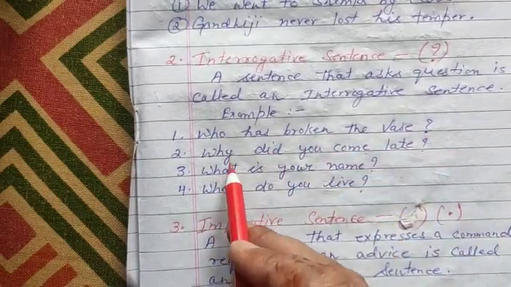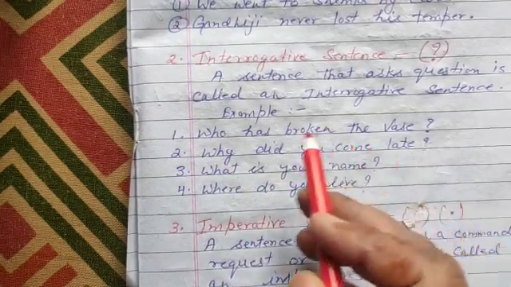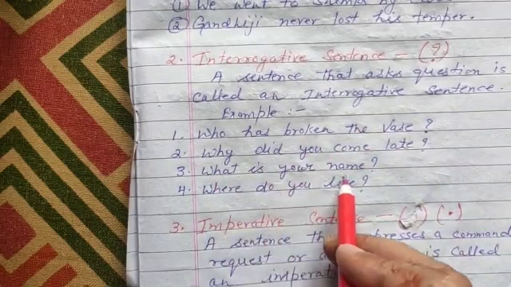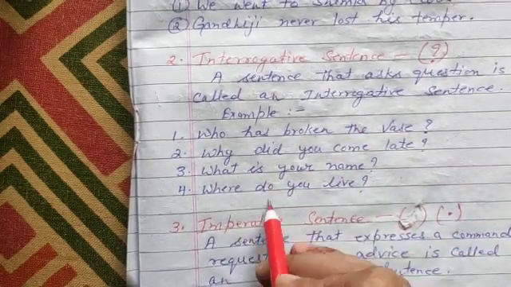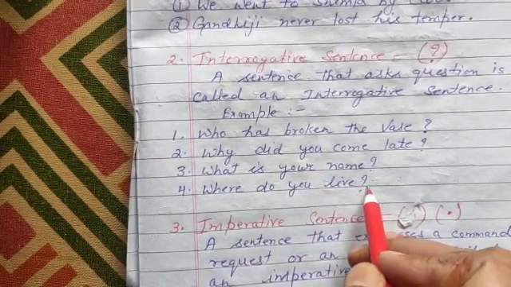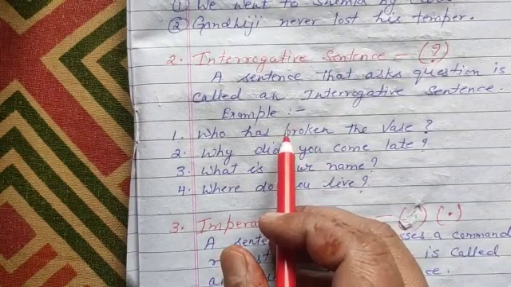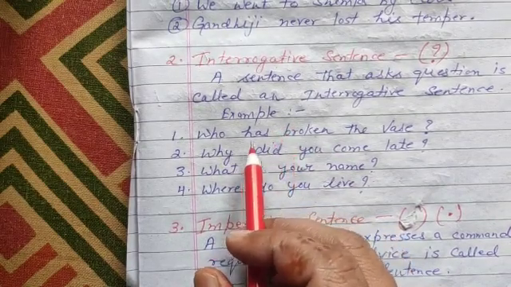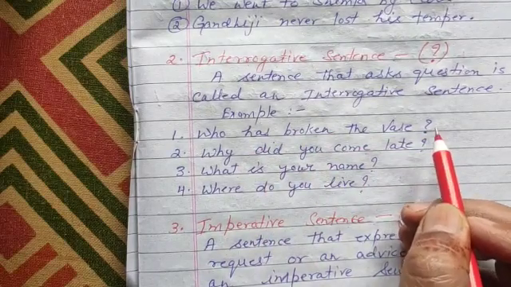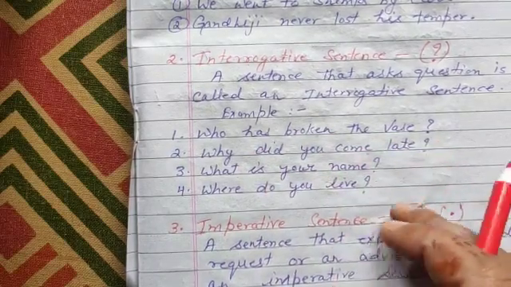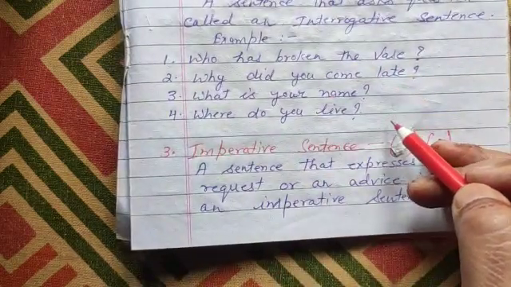Second example: why did you come late? Again, question mark. Then, what is your name? Here, question mark. Then, where do you live? Question mark. So in an interrogative sentence, you have to keep in mind that after writing a question, you have to put the question mark. Understood all? Now, next is imperative sentences.